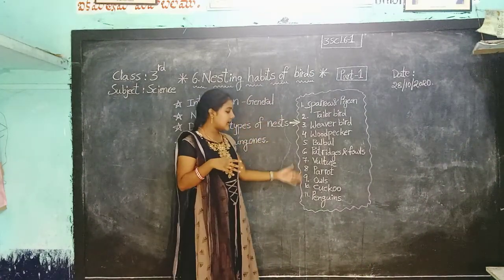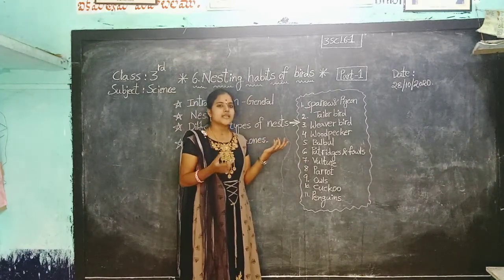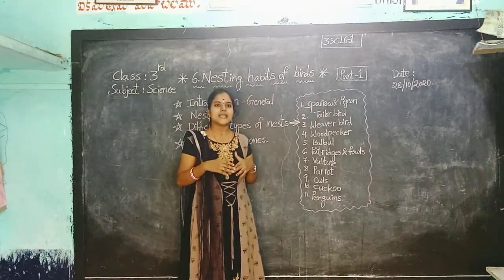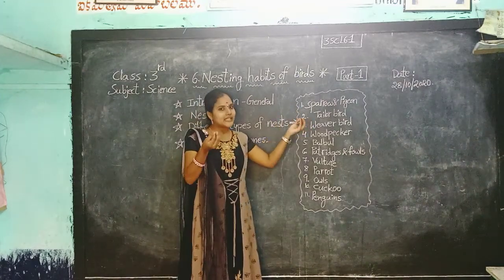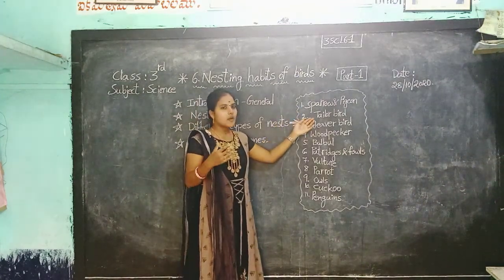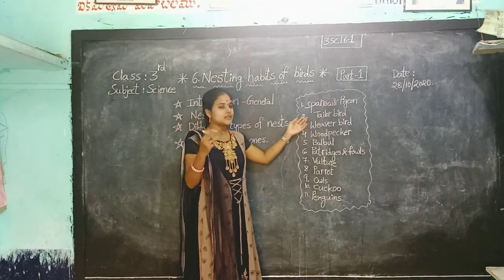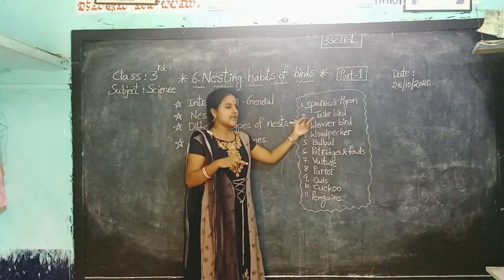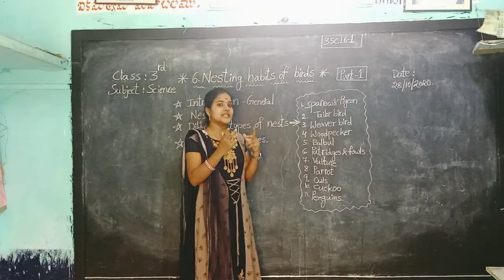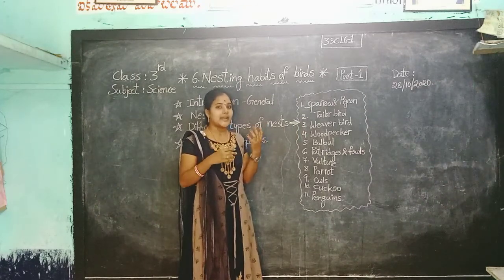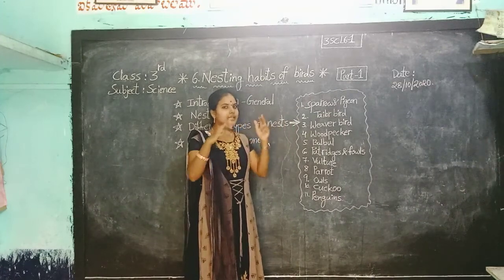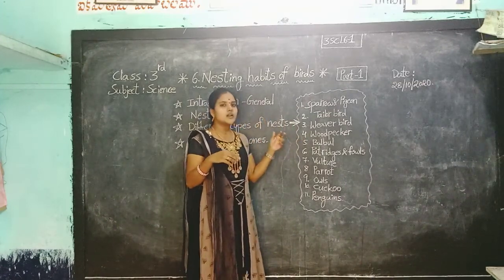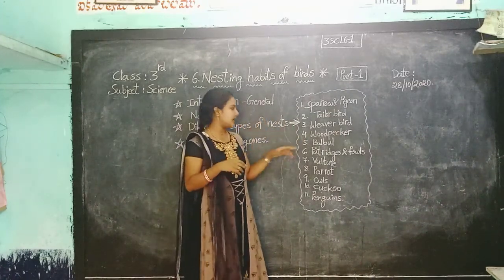These are the different types of birds and different types of nests they make. Sparrow and pigeon make a deep cup-shaped nest. The tailor bird uses two or three leaves to make its nest. The weaver bird weaves its nest, and it is a very beautiful and attractive piece. The woodpecker makes its nest in the tree trunk. And the bulbul also makes a deep cup-shaped nest.